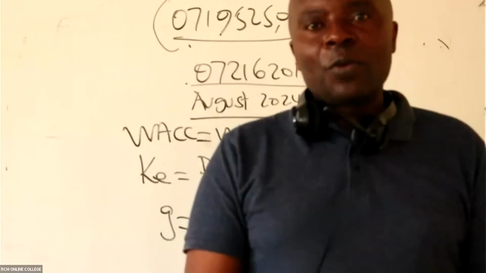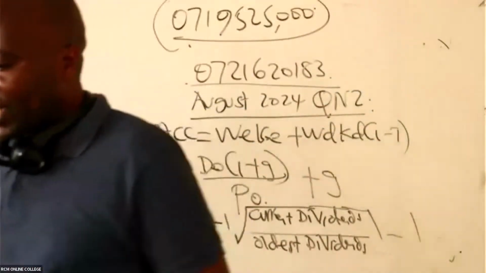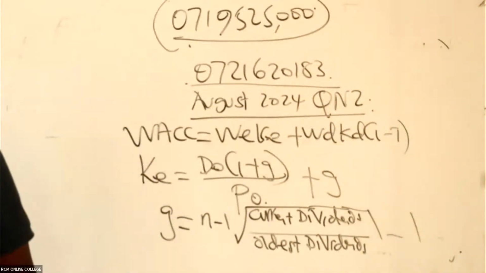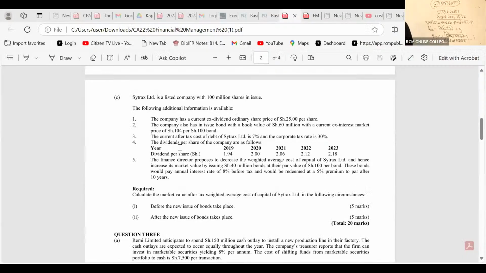Those are not flowers. When I see many dividends, like in this question here, for sure I can see like 5 dividends. These 5 dividends, ladies and gentlemen, you can see not 4. We have here dividends per share 2019. These are too many. You can imagine if you're a young girl, and somebody comes to propose to you, and he gives you 5 flowers. I mean, that will be unusual. That will be really a very big growth rate, isn't it? It has never happened. So whenever you see many dividends, the examiner wants you to use those many dividends to calculate growth rate.